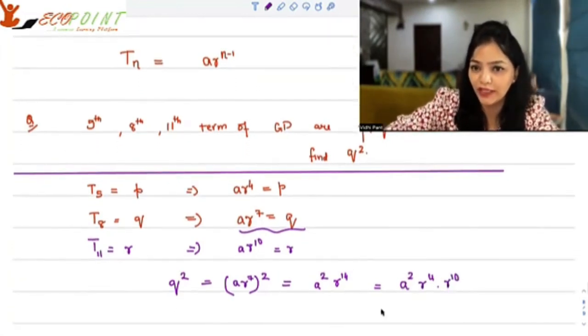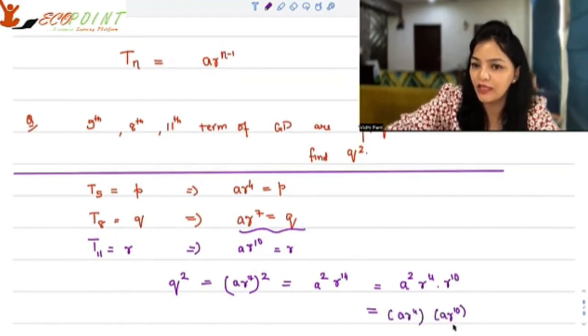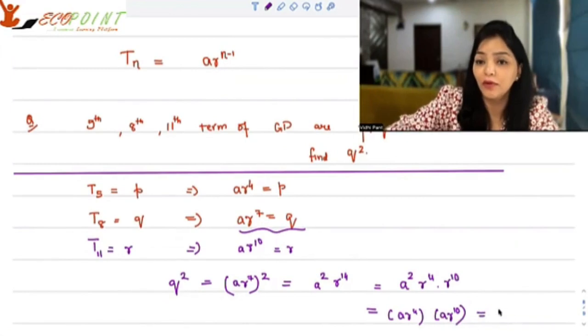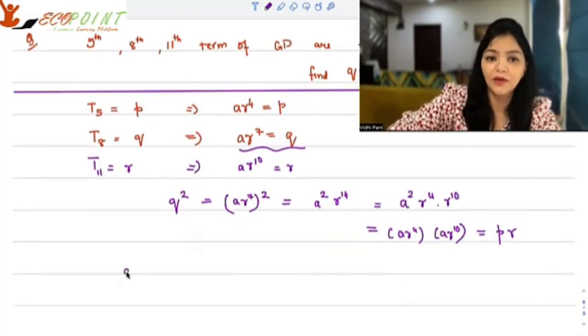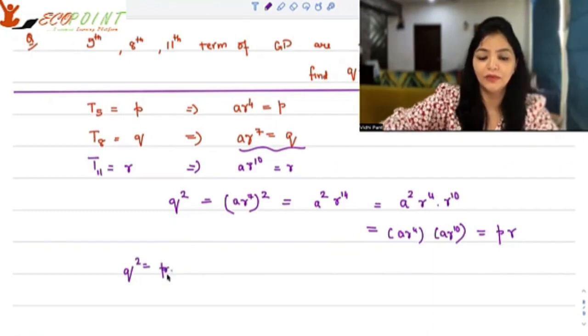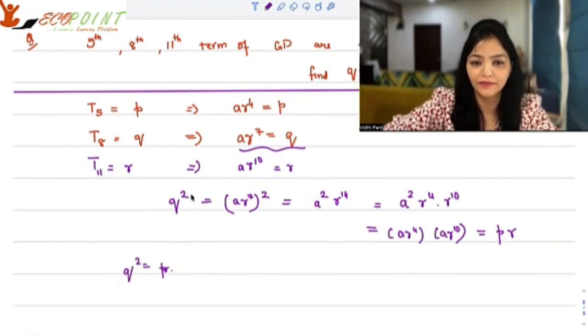So I have AR to the power 4 into AR to the power 10. AR to the power 4 is P and AR to the power 10 is R. That means in this scenario, Q square is actually P into R.